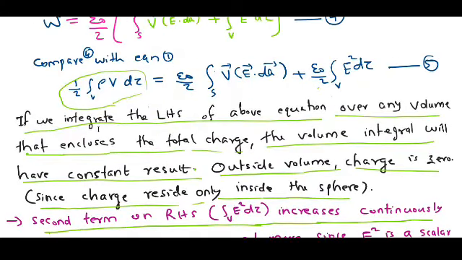That is what we have come from. While doing the integration, this value gives a constant result, that is, if I do the whole space integration.